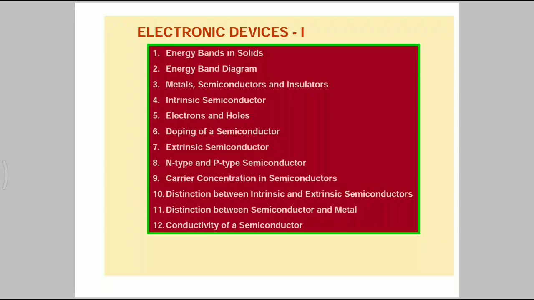After that we have to discuss the junction diode, the PN junction diode and applications of the PN junction diode, my children.